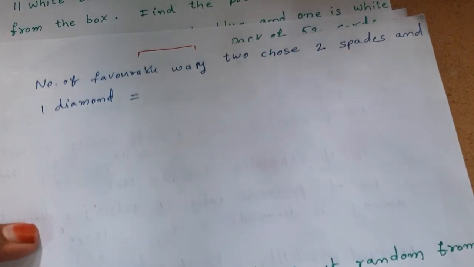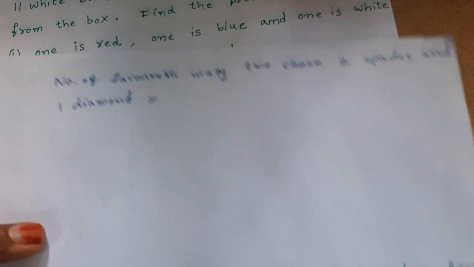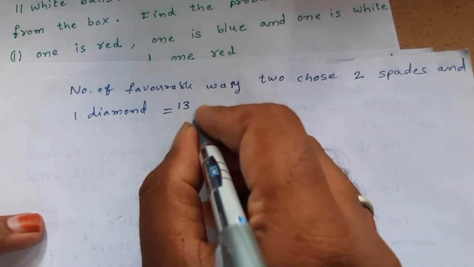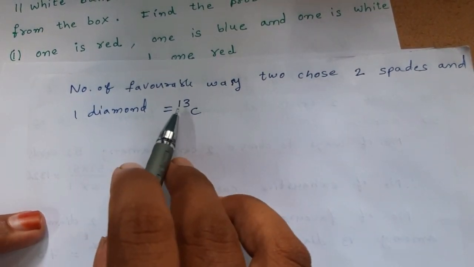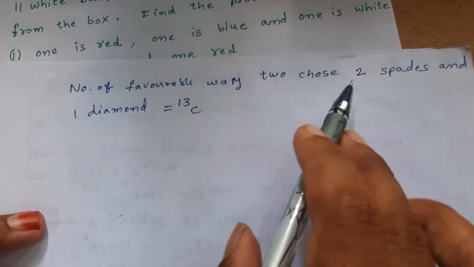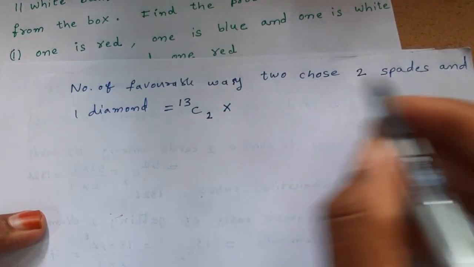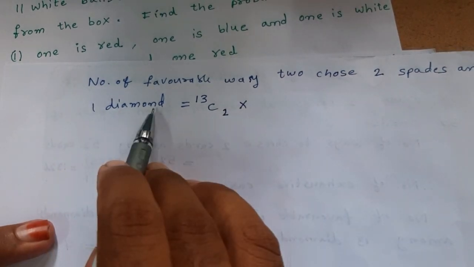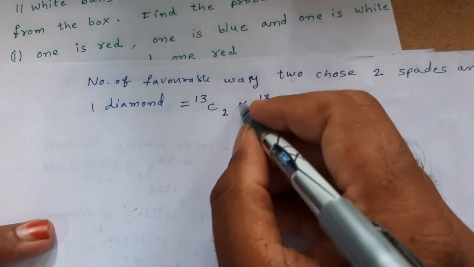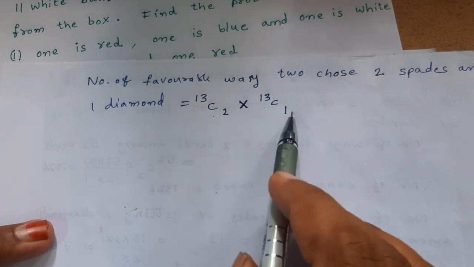Here there are 13 diamonds. Among these 13 spades we have to select 2 spades, that is 13C2, into, we have to select 1 diamond among 13 diamonds, that is 13C1. Here the product rule is applicable because we have to select both of them.